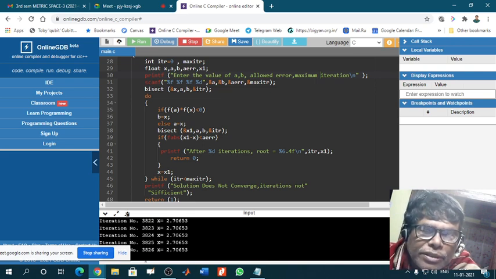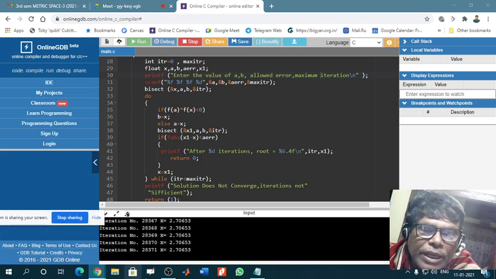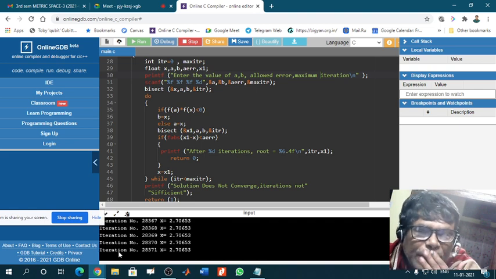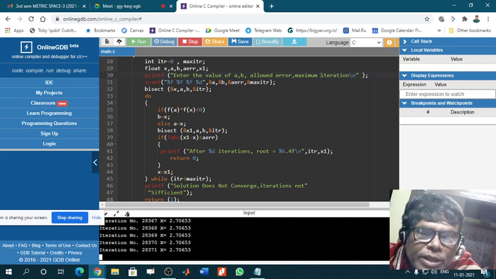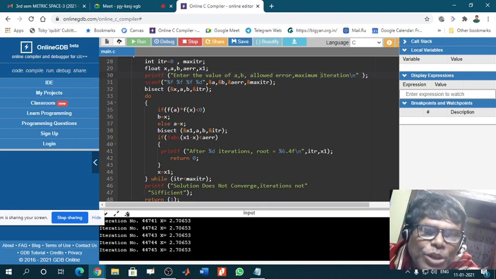Iteration number 3824. It will continue. It will again come. Okay, so it will not finish. 28,370. We don't need that. We have given 20 only. So this will continue, so here will be the error.